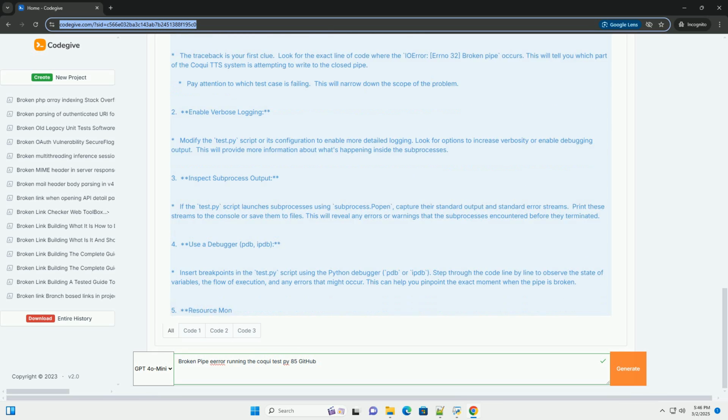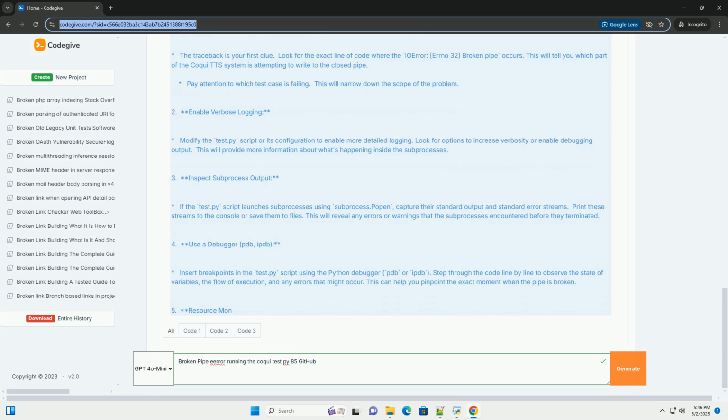Documentation and community. Consult the Coqui TTS documentation and community forums for specific troubleshooting advice related to your version of Coqui TTS. Reproducible examples. When seeking help from the Coqui TTS community or reporting issues, provide minimal, reproducible examples that demonstrate the problem. This will make it easier for others to understand and assist you.